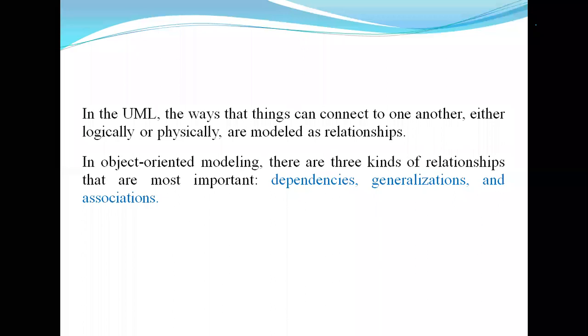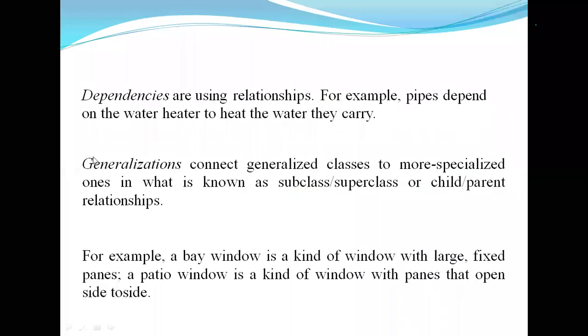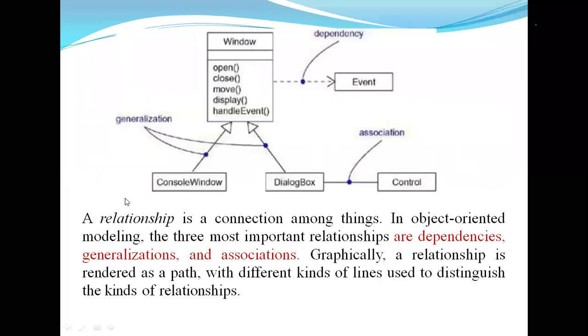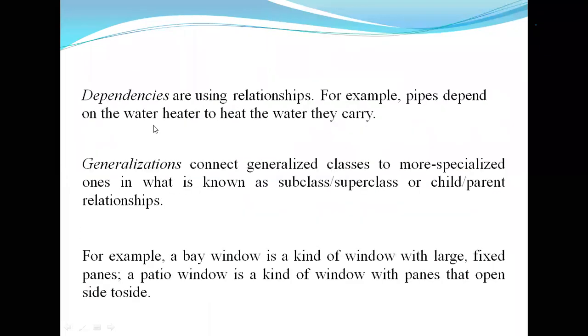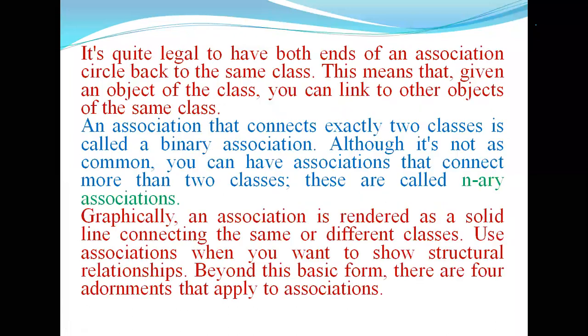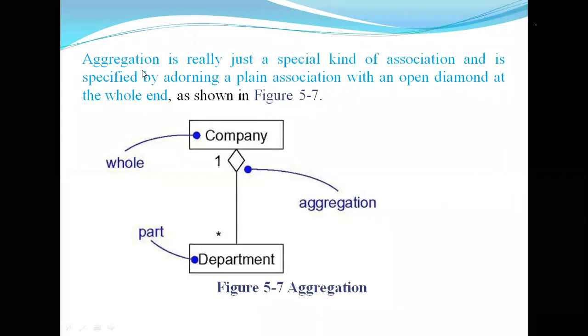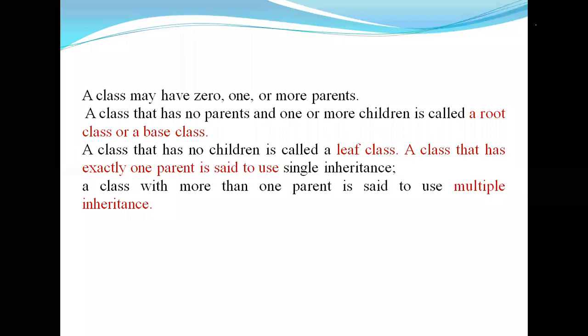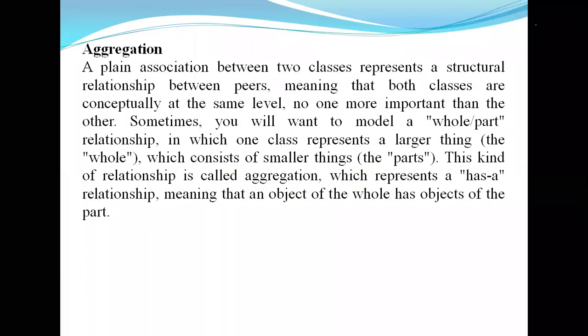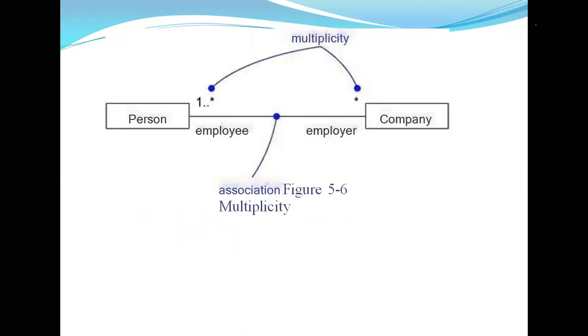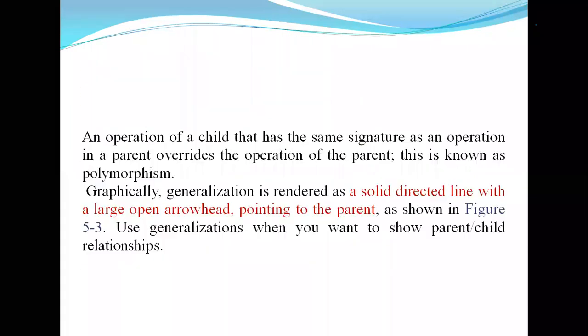There are three kinds of relationships: dependency, generalization, and association. Tomorrow we will discuss the relationships among the classes. Another kind of relationship is aggregation, which is a special kind of association. Totally, we have three relationships among classes, and they will be discussed tomorrow.